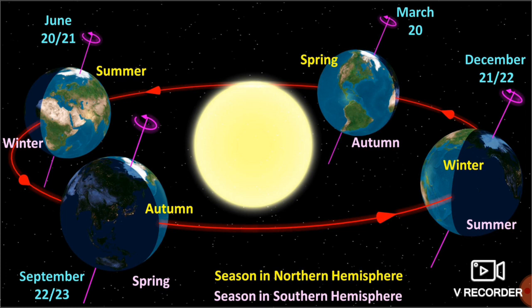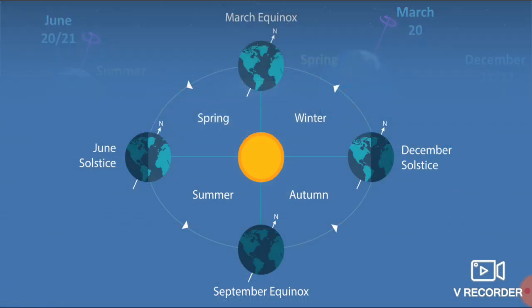This is the major reason how the weather of a particular place is changing, how it is summer season, how it is autumn season, how it is winter season, how it is spring season. So this is the position of the earth around the sun throughout the year. Because of that, there is change in the weather. Here you can see very clearly.